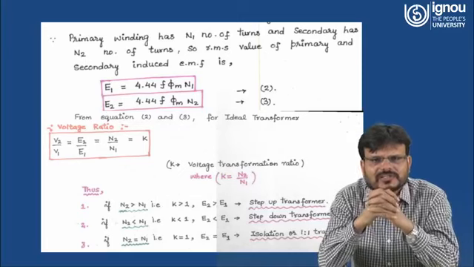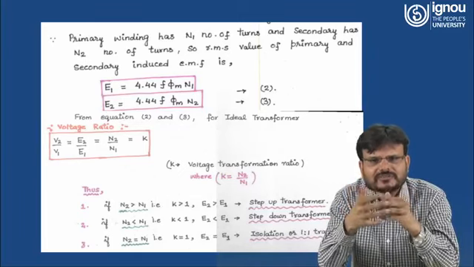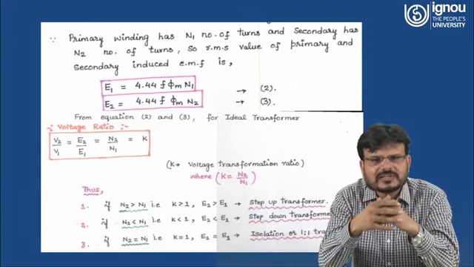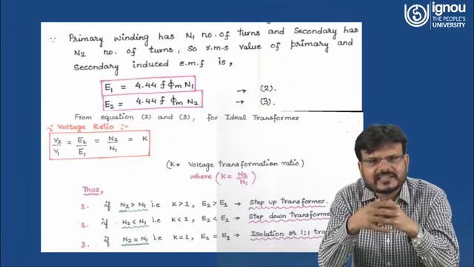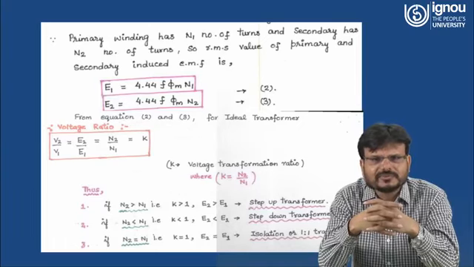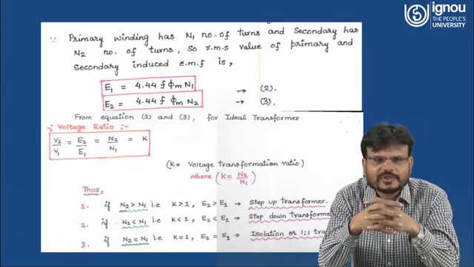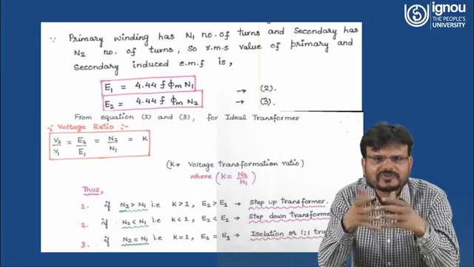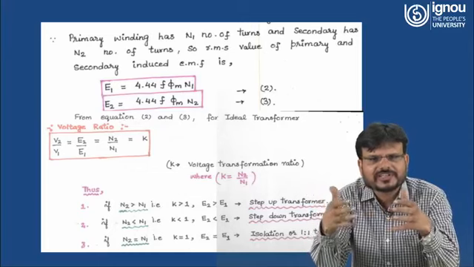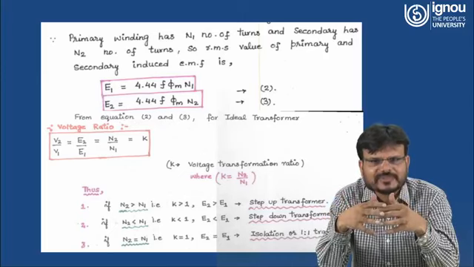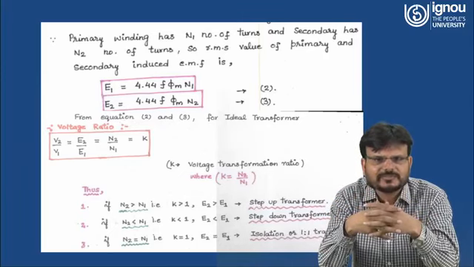So here you have to understand how you will explain what a step up transformer is and what a step down transformer is. If the number of turns N2 at the secondary side is greater than N1, or K is greater than 1, then E2 is greater than E1, so it is a step up transformer. If N2 is less than N1, then of course K is less than 1, which means the induced EMF E2 at the secondary side is less than the voltage at the primary side. So E2 is less than E1, that means it is a step down transformer.